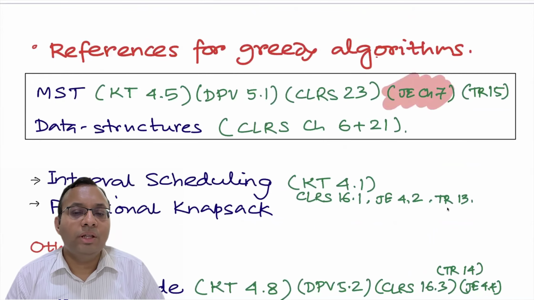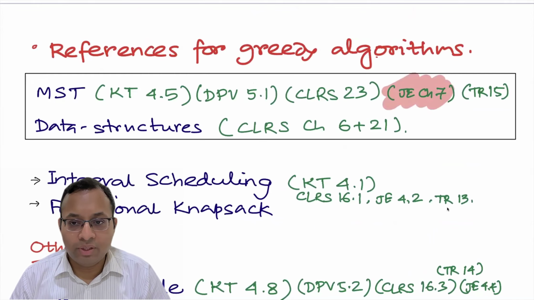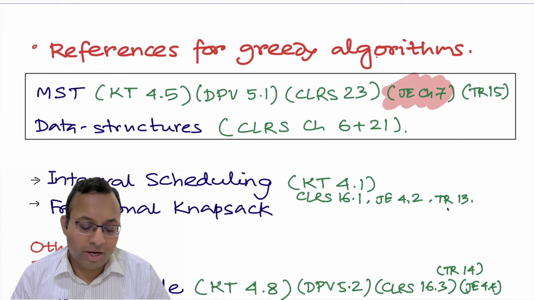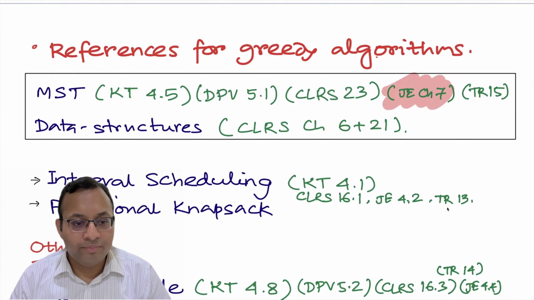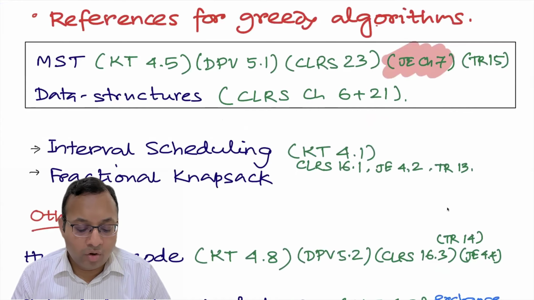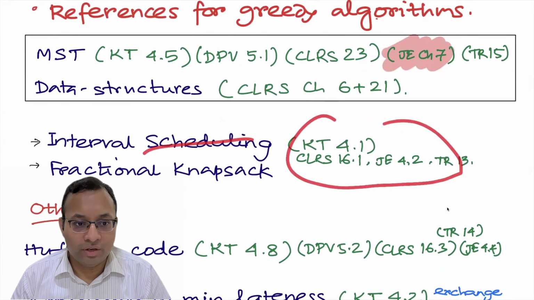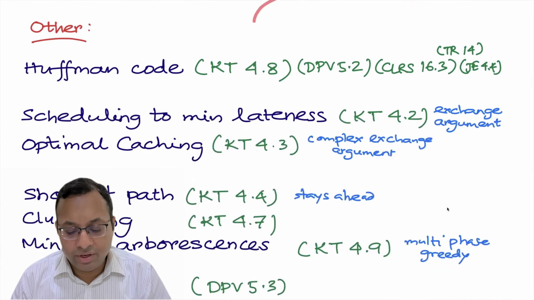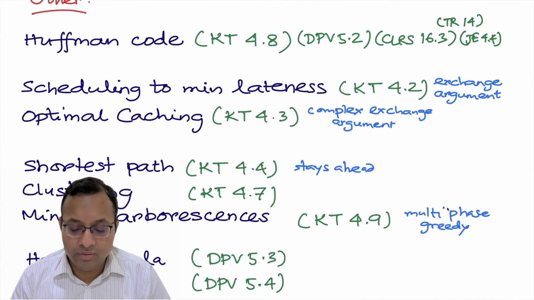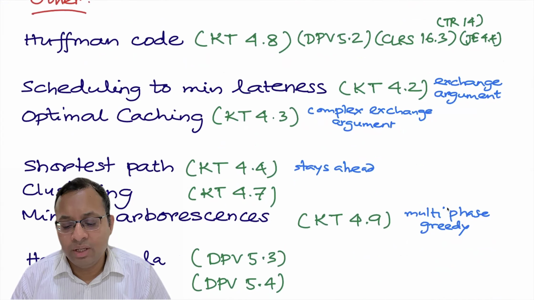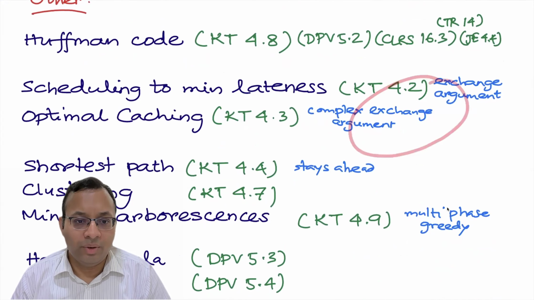Now let me talk about the references. I primarily followed Jeff Erickson for this chapter, chapter 7 for MST, but there is Kleinberg-Tardos, or Dasgupta, Papadimitriou, Vazirani, CLRS, Tim Roughgarden; all books have MST. It's a fundamental question. Data structures I did not cover much. If you want to know about heaps, see chapter 6 in CLRS, or chapter 21 for disjoint set data structures. And then I'll cover interval scheduling later, for which I'll follow these references, and fractional knapsack. There are several other questions like Huffman codes, or some scheduling questions like optimal caching and scheduling to minimize lateness. There are more complicated exchange arguments which are mentioned.